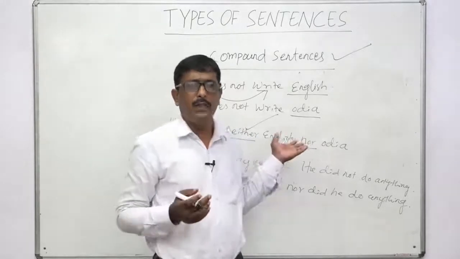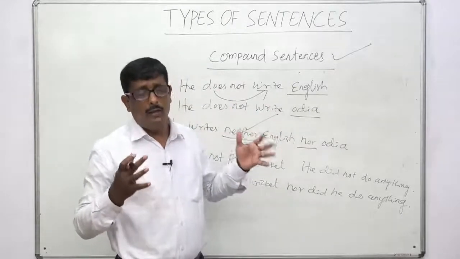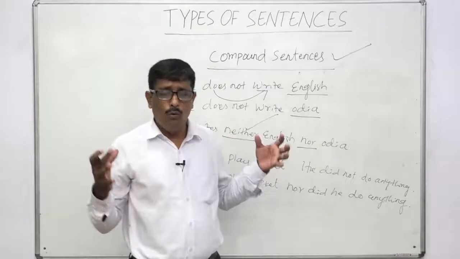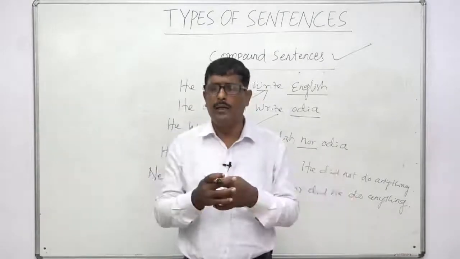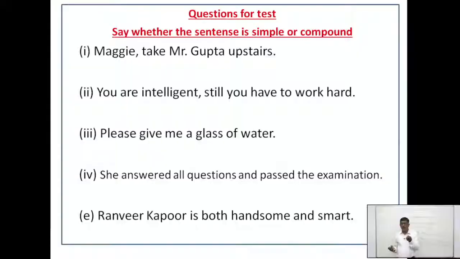We combine 2 independent clauses with the help of a coordinating conjunction or coordinator to make a compound sentence. Now say whether the sentence is simple, compound or complex.